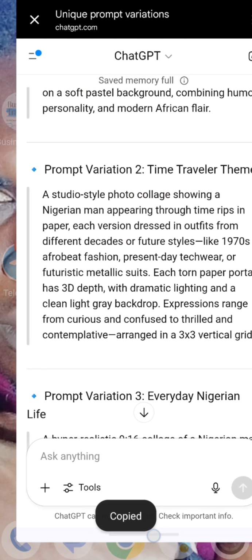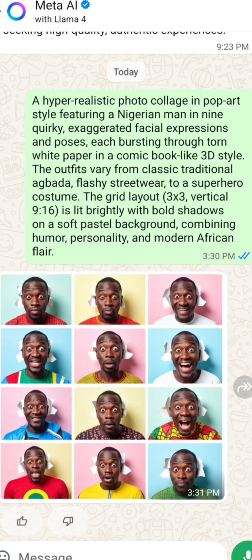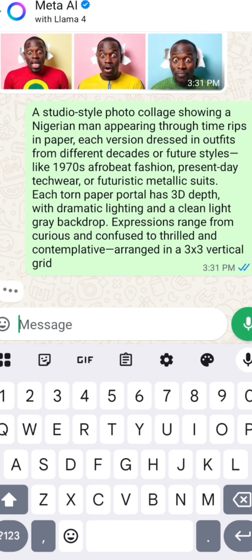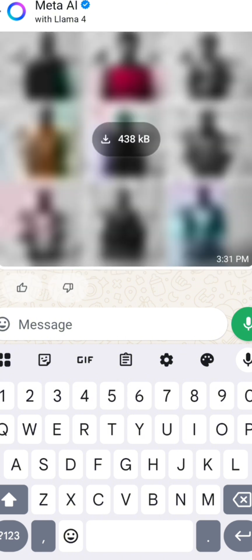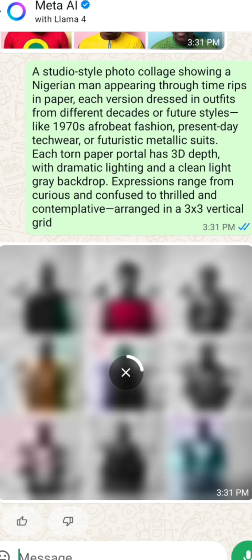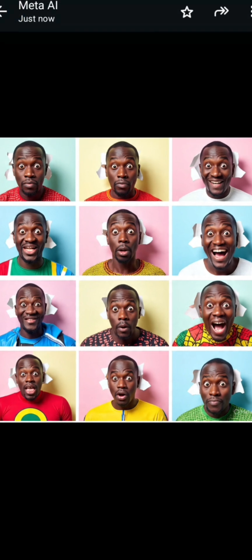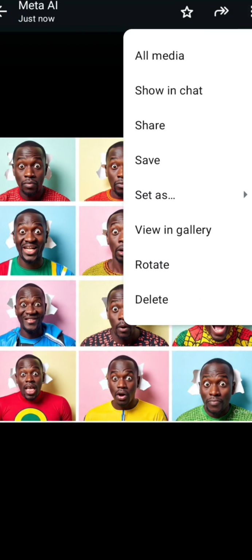and also come to WhatsApp and paste it. Let's see. It's loading, as you can see. This is super amazing. Now to download this, just click on it, click on these three dots and click on save.